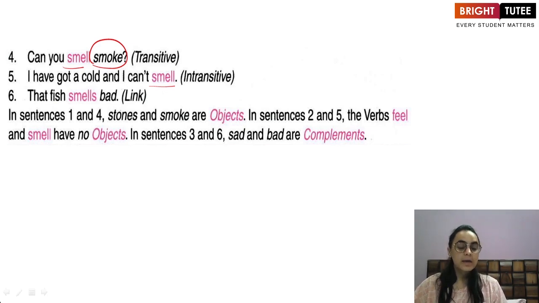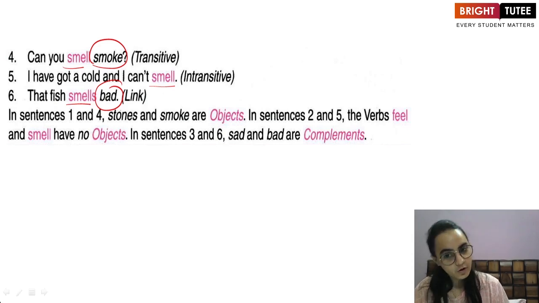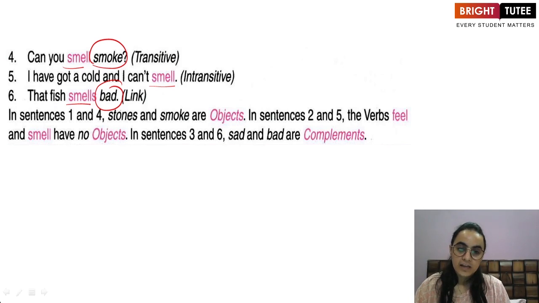That fish smells bad. This is my verb which has an adjective next to it, and therefore it is a link. Alright? So therefore a verb can either be transitive, intransitive, or a link.